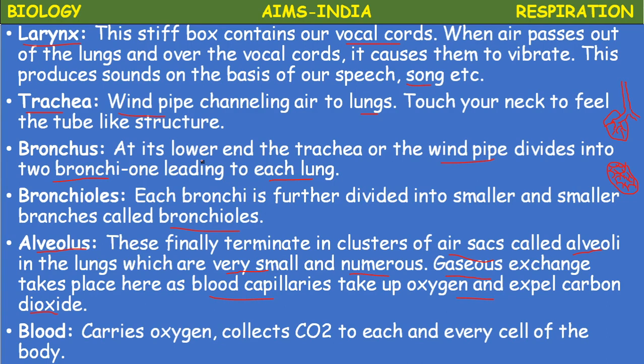That is called cellular respiration. Further we will discuss. So the entire respiratory tract, the whole passage from nostrils to alveolus, is moist and warm. Okay children, let us proceed.